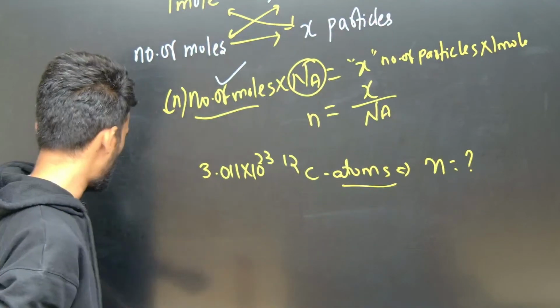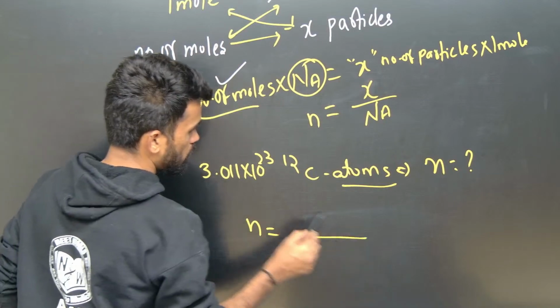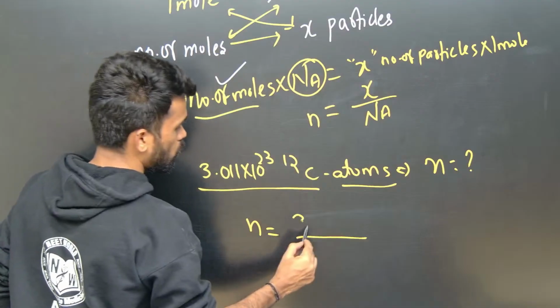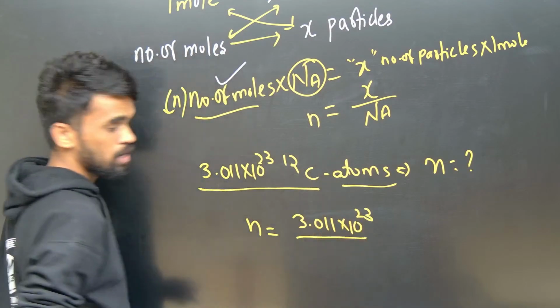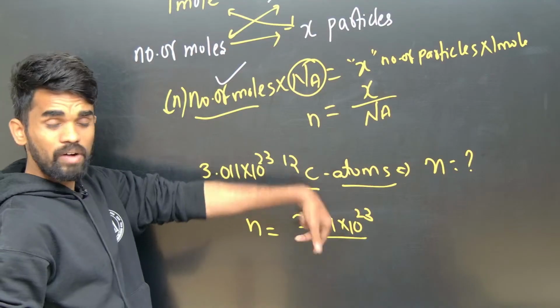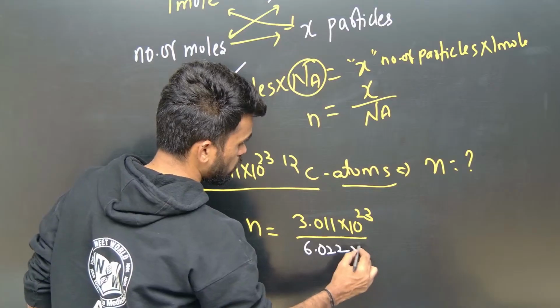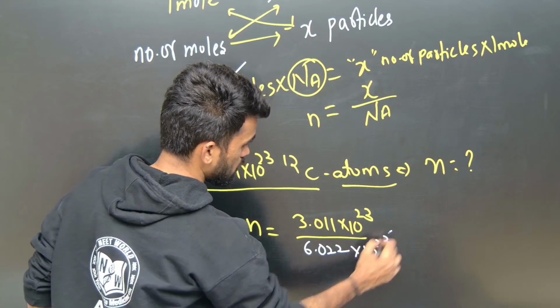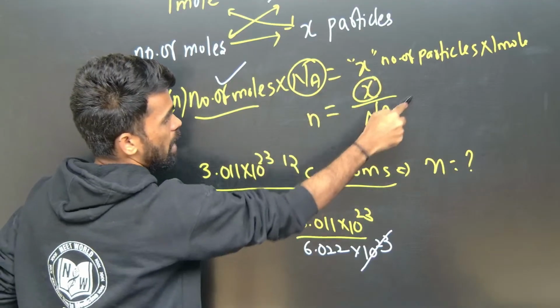So number of moles formula what we have? Number of moles equals number of particles given, 3.011 into 10 power 23, by Avogadro number. What is Avogadro number? We know 6.022 into 10 power 23. That's it. See, given number of particles by Avogadro number.